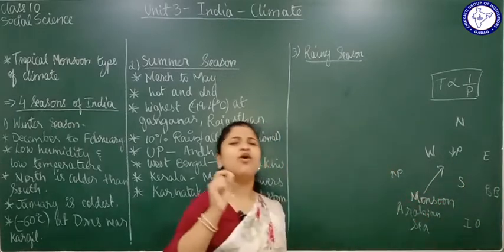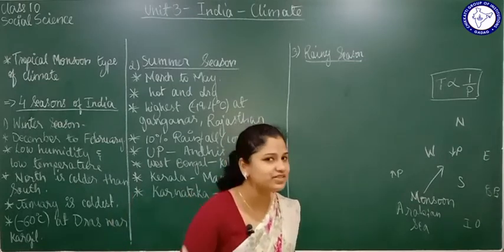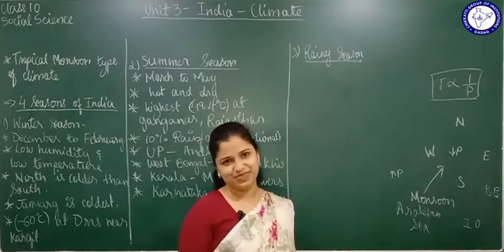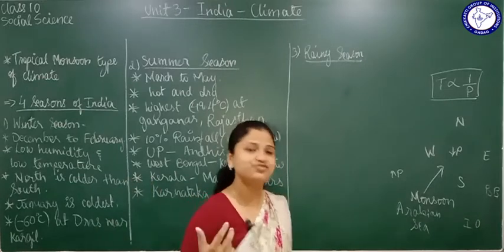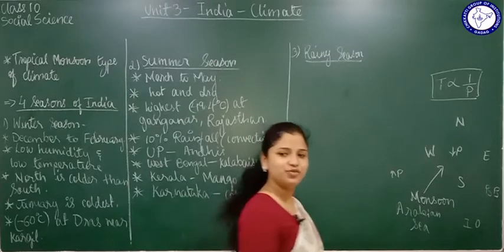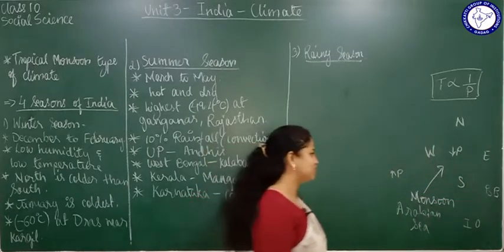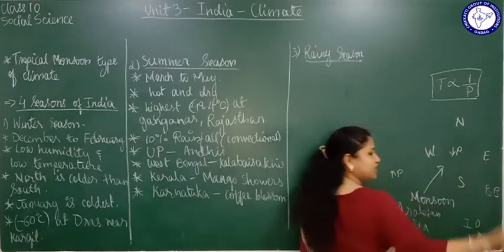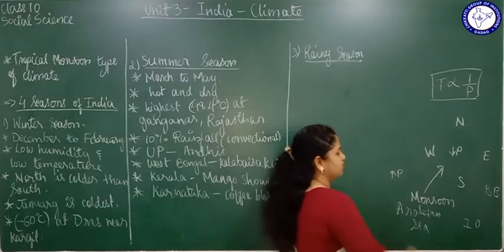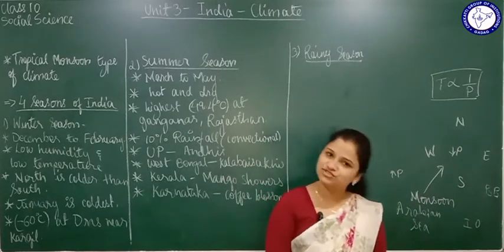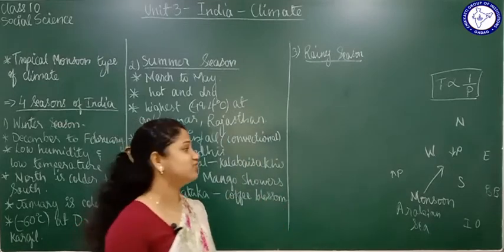One obvious thing is that whenever winds move from sea to land, along with them they are going to carry some moisture from the sea. So this moisture will enter India as rainfall. And what do we call it? We call it monsoon. And because it is starting from the southwest, we are going to call it the southwest monsoon. This was all about the mechanism of how the rainy season is going to start in India.